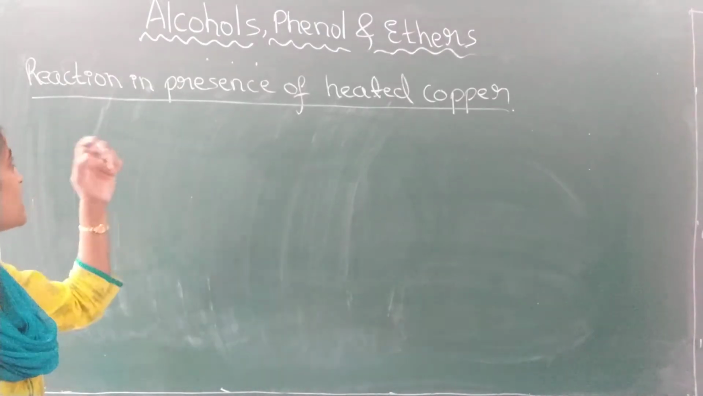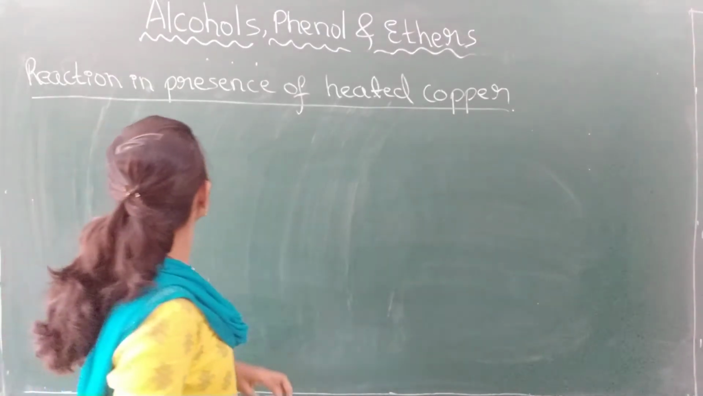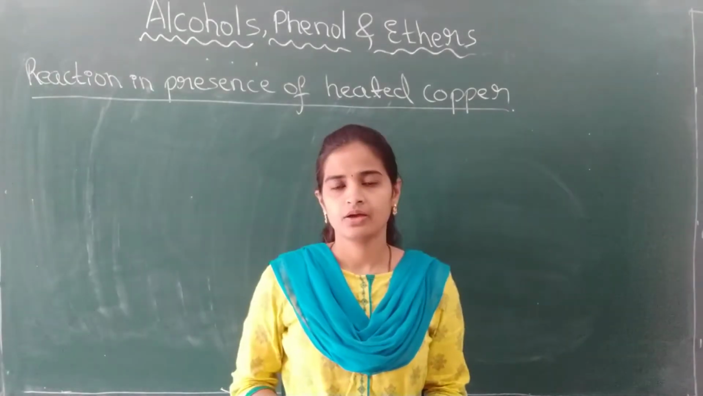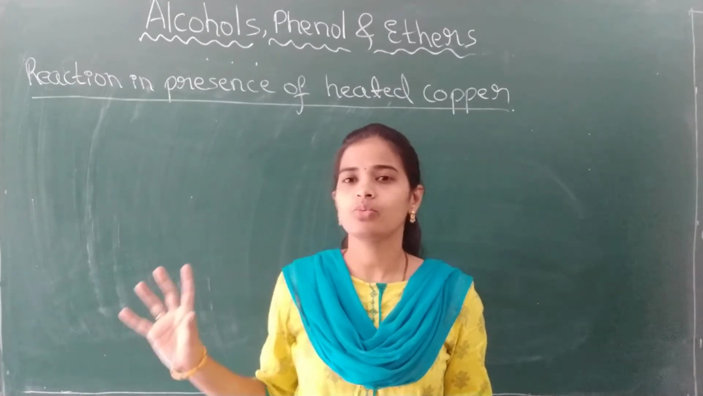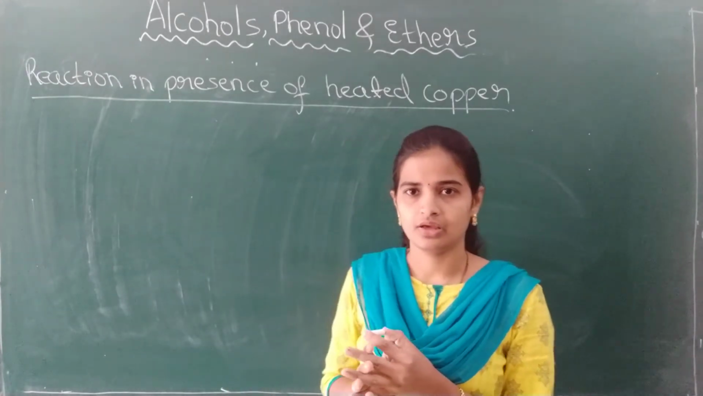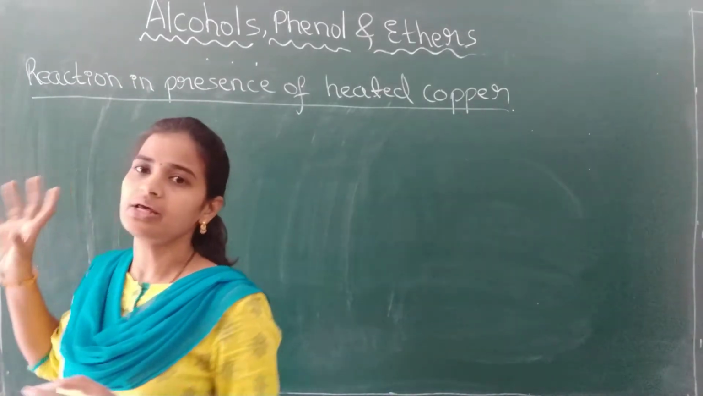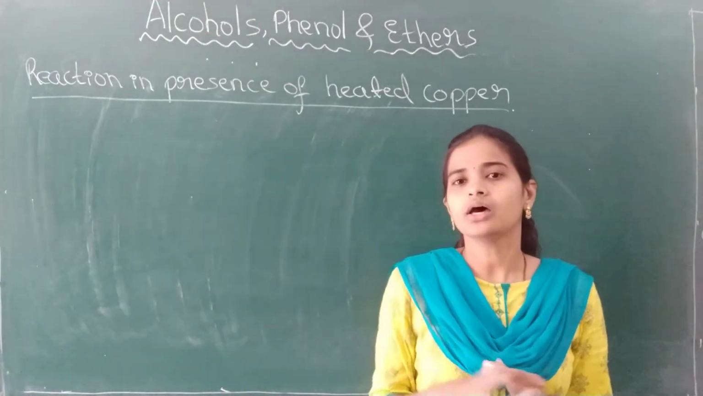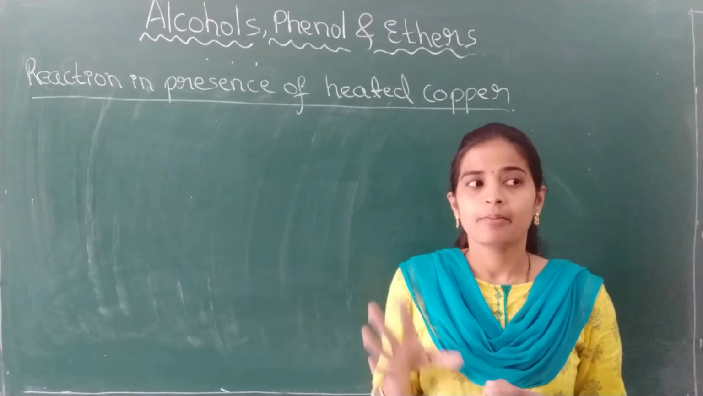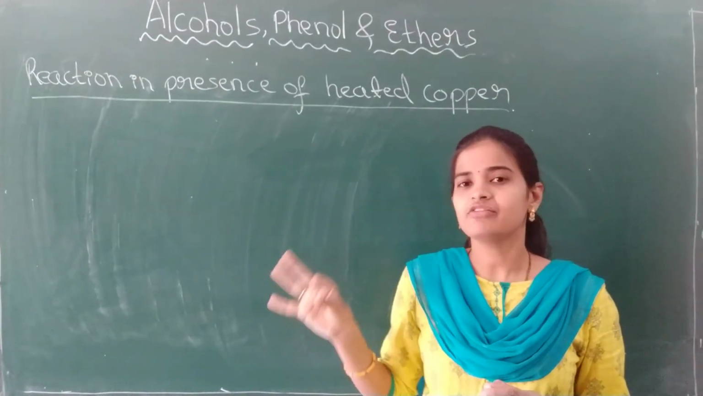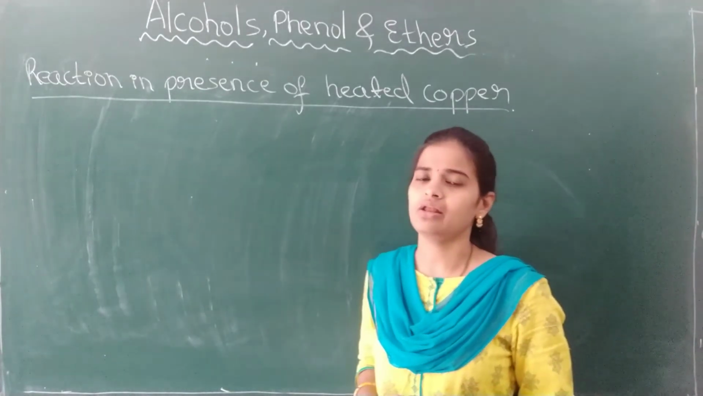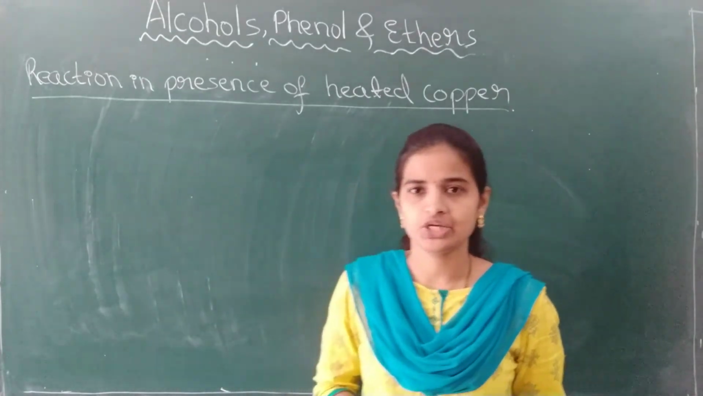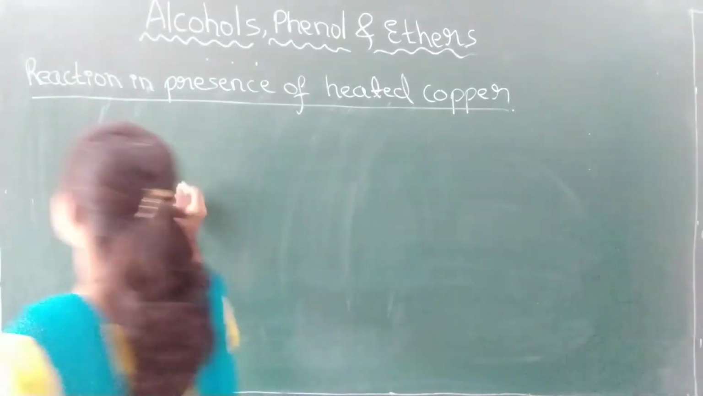This is the last reaction, that is, the reaction of alcohols in the presence of heated copper. Here we are using the alcohol in the vapor form. When the vapors of alcohol are passed through heated copper catalyst by maintaining a temperature of 573 Kelvin, they undergo a dehydrogenation reaction. See here.